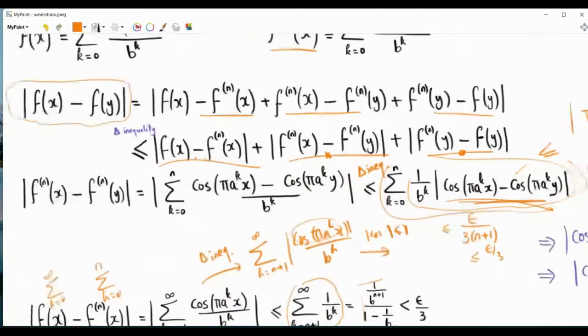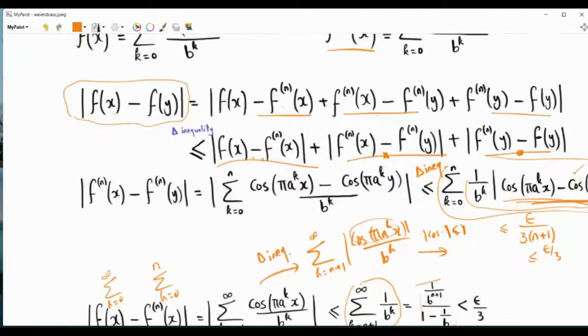So basically, for every epsilon greater than 0, and for every x and y satisfying that the absolute value of x minus y is less than a delta that does not depend except on epsilon and the parameters a and b, we are able to make this thing arbitrarily small, less than any positive epsilon of our choice. So that's uniform continuity.